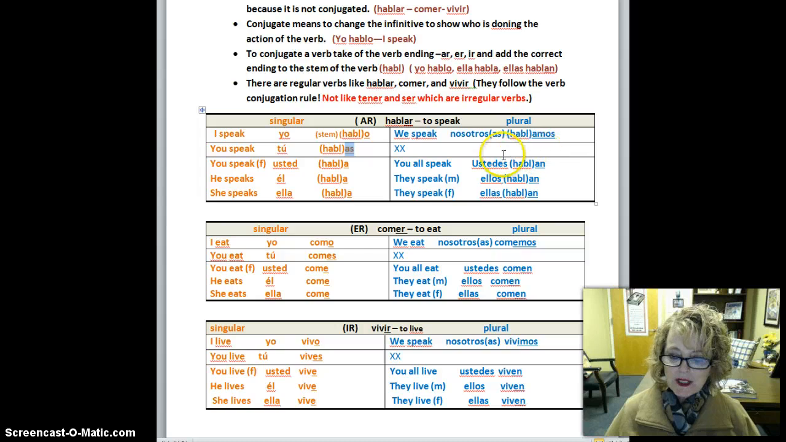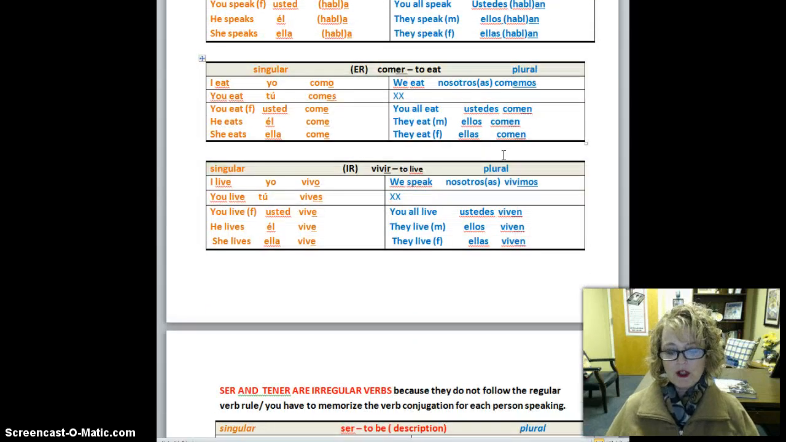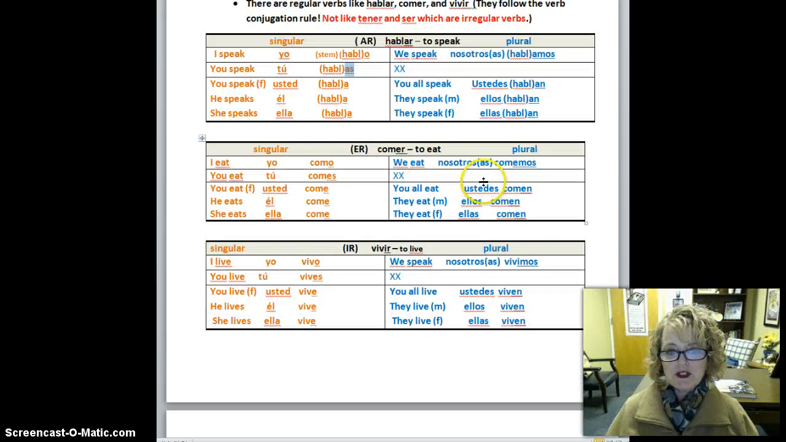Last week we did the verb hablar. This week you're going to see the verbs ER and IR. I've tried to do this so that you can tell that everything on this side of the verb conjugation T is singular. Everything in orange is singular on all three verbs. Let's look at the singular first. That means that one person is doing the action.